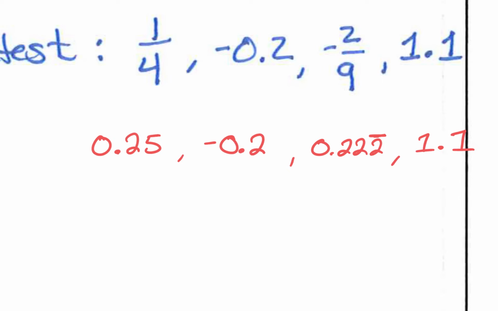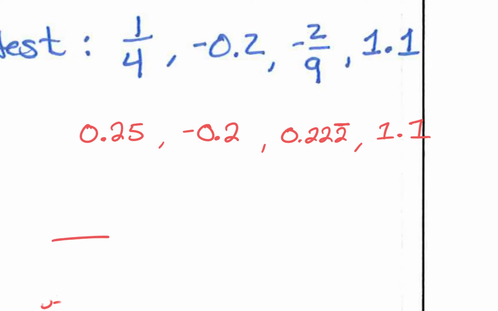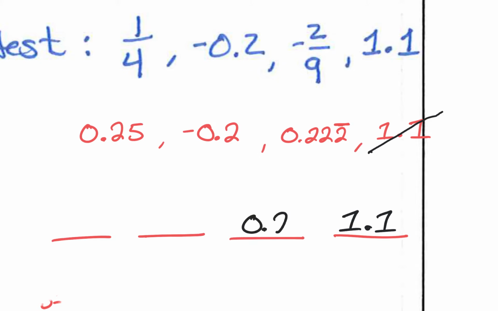Okay? So we're supposed to do this from least to greatest. If we have 4 spots to fill, 1, 2, 3, 4, let's go ahead and put the greatest one in at the end. What's the largest number, Savannah? 1.1. Yep. As I do this, I'm just going to put a line through the number so that I don't reuse it. Now, what is my next largest? We can work backwards if we need to. Nolan? 0.25. Good. Put a line through it.